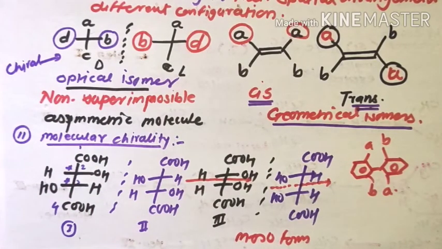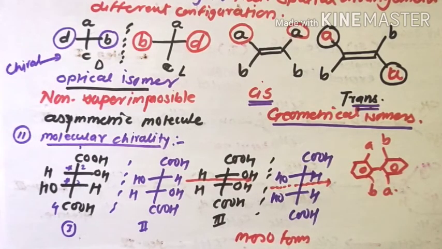That is, the main criterion for optical activity is that the molecule as a whole must be chiral, that is asymmetric. It must be non-superimposable on its mirror image. In other words, the chirality of a molecule can be determined by finding whether the molecule is superimposable on its mirror image or not.